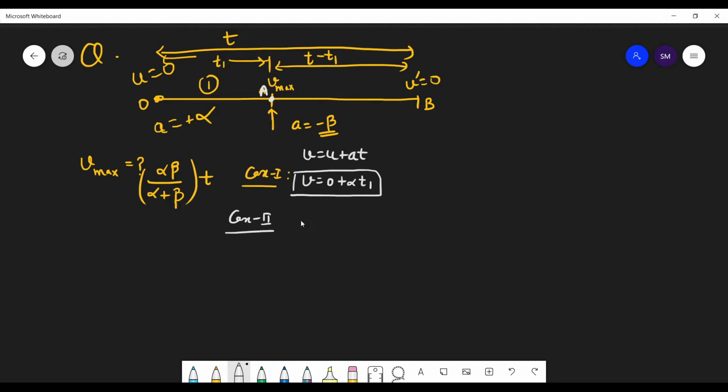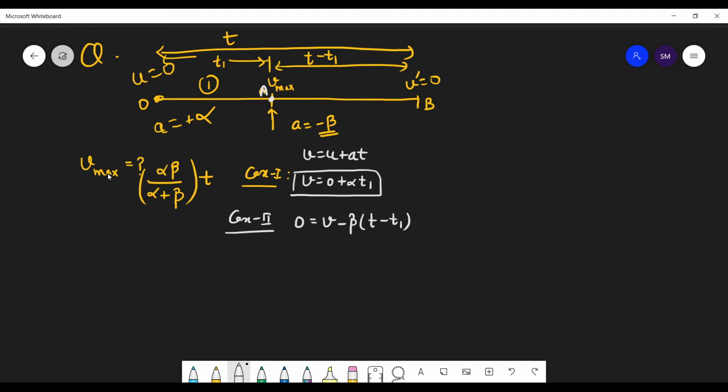Same, v equals u plus at. We get v as 0. What will be u? u will be your v from the first case. This is your initial velocity for this case. Yes or no? So what is acceleration? Minus beta. What is time taken? t minus t1.